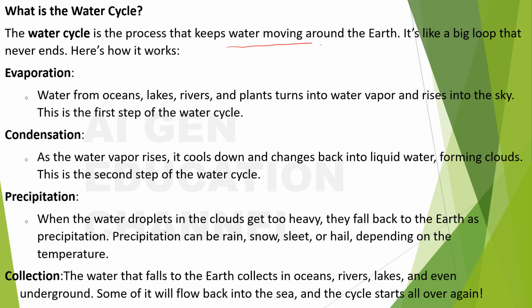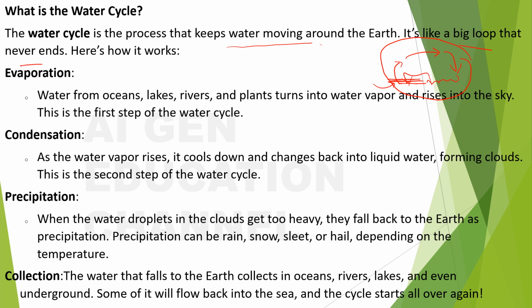See, what did I say? The process of water cycle starts from the rivers, oceans, some water source, right? From here it evaporates, and then condensation takes place, and then precipitation, and through the surface flow again the water reaches back to the same source, right? So water is moving around, right? So it's like a big loop that never ends.